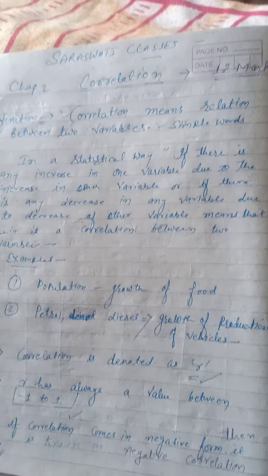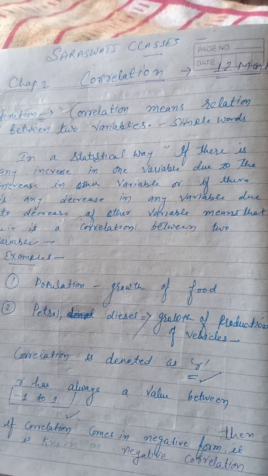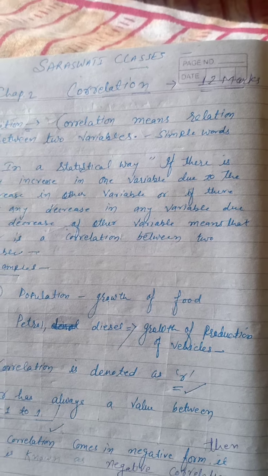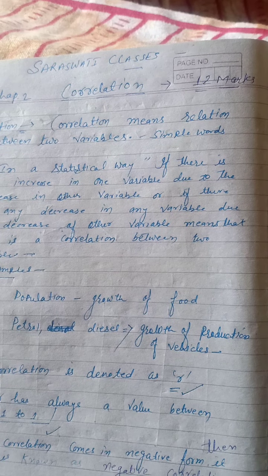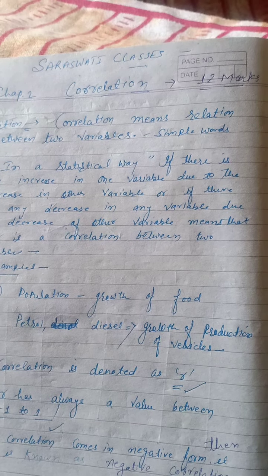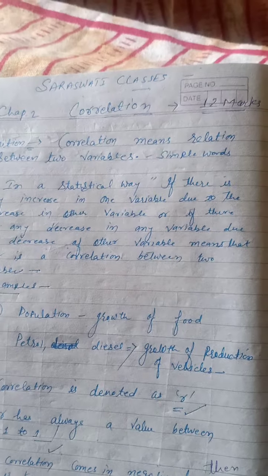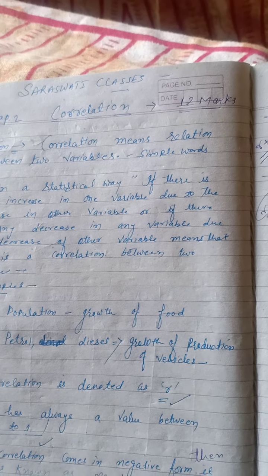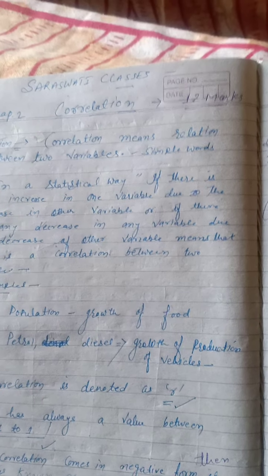For example, we can give you an example. We have two examples. See the first one: population and growth of food. Now, how they are interconnected with each other, we have to explain in a simple way: if the population grows, then definitely the demand of food also will grow.